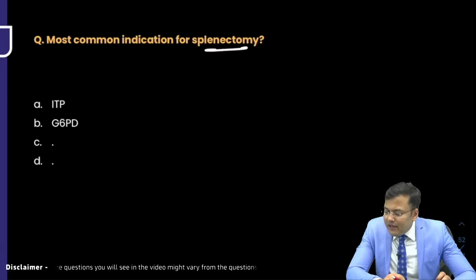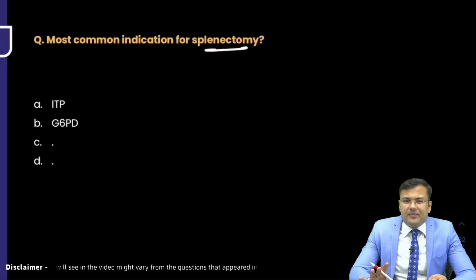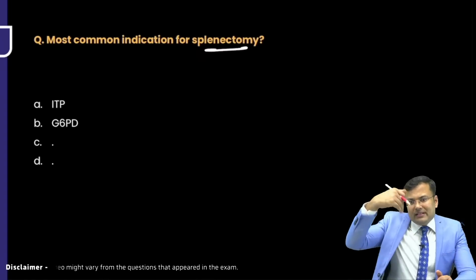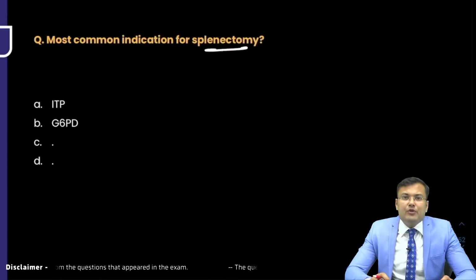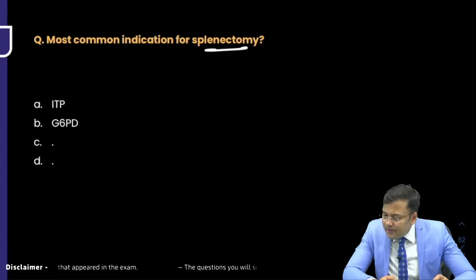Rishi Maurya wants to say pylorus. It depends on the image. It might be pylorus also, and if it is the raised portion, that raised portion is the duodenal cap. That is the first part of duodenum.